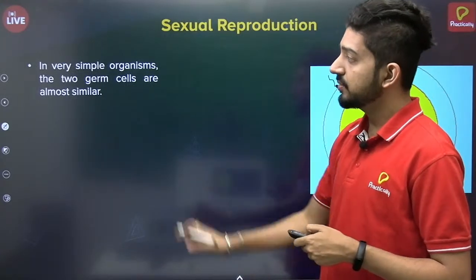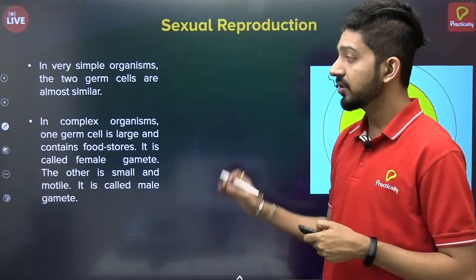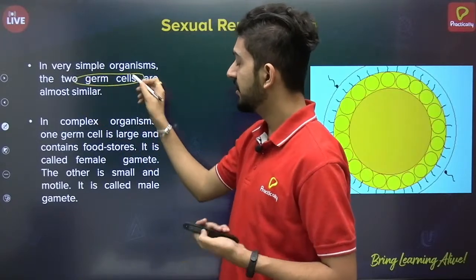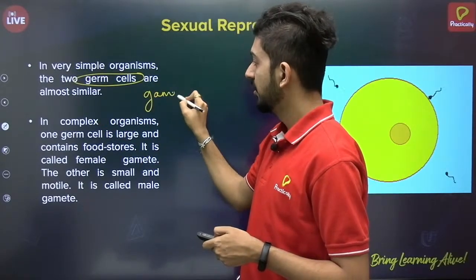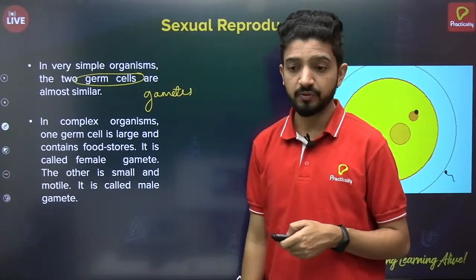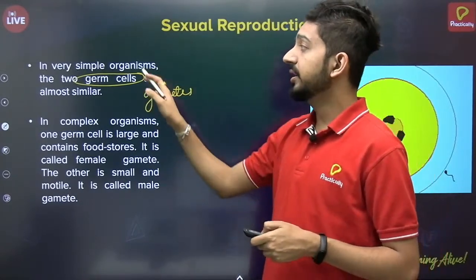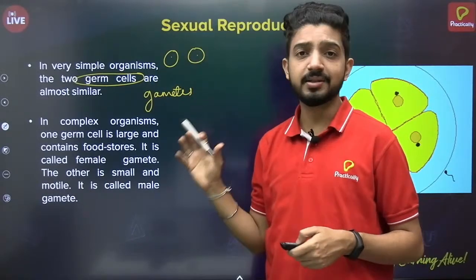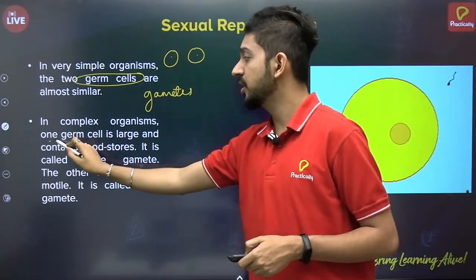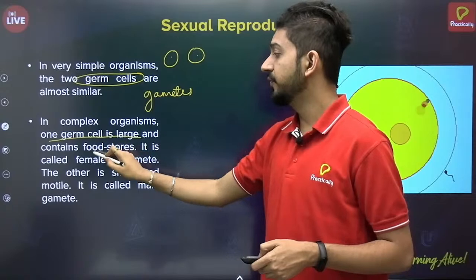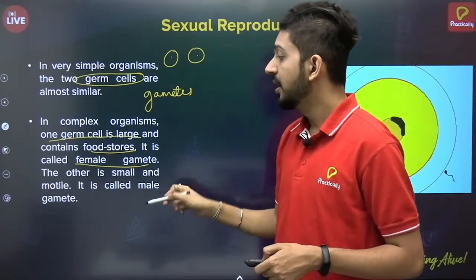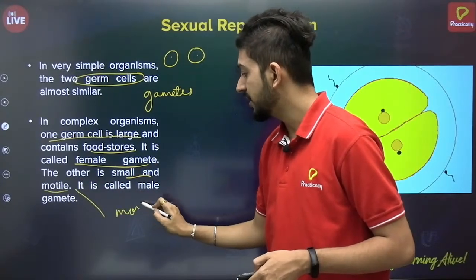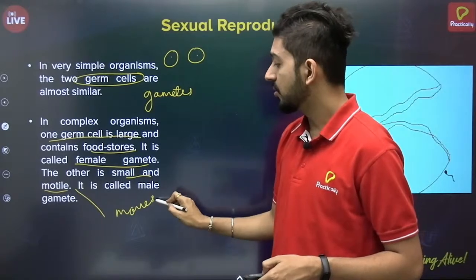In very simple organisms, two germ cells are almost similar, and in complex organisms, one germ cell is different. By germ cell, they basically mean the gametes or reproductive cells. In simple organisms, both gametes are almost similar in size and structure. But in complex organisms, one germ cell is large and contains food stores, which is called the female gamete, whereas the other is small and motile. Motile means it can move, it shows rapid movement, and it is called the male gamete.